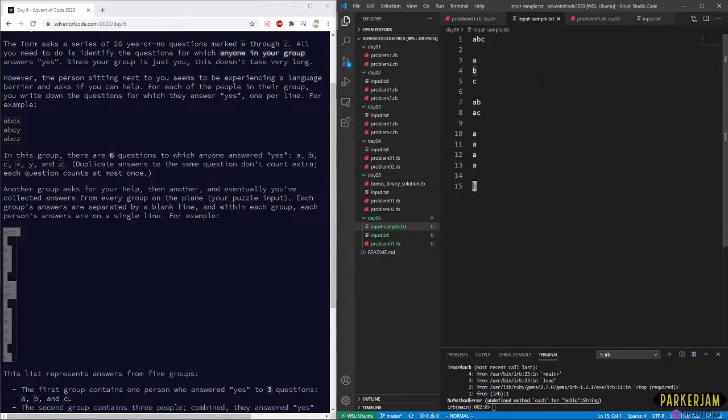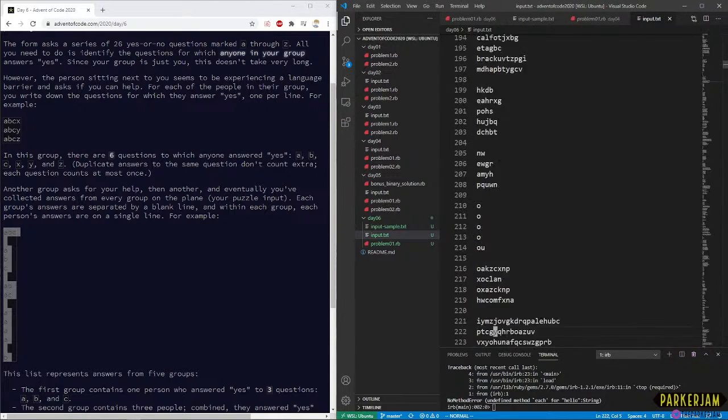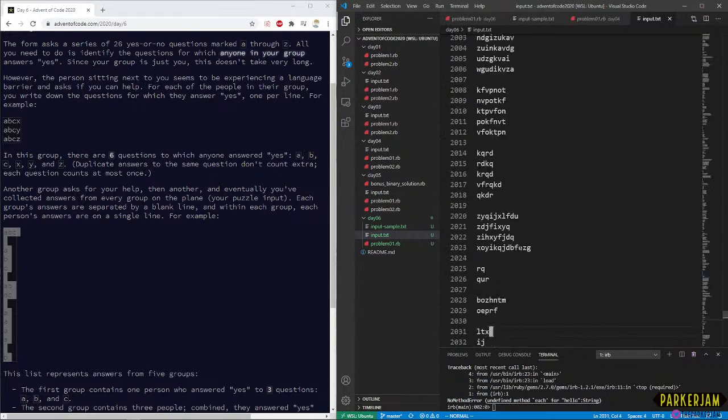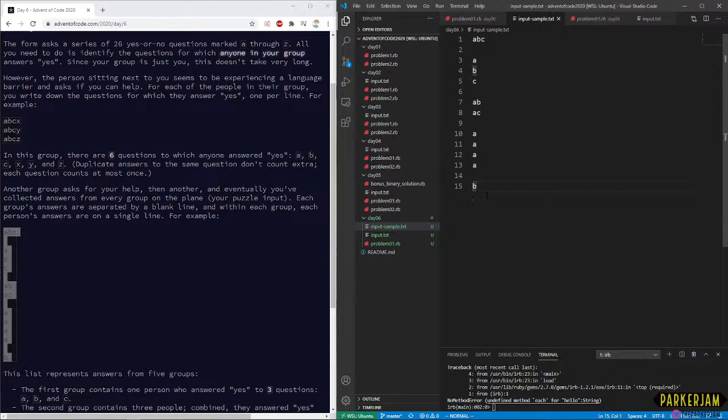There's no leading spaces. On the actual input, is there a trailing new line at the end? Because if not, we're going to need to do special casing there. Okay, there's a trailing new line at the end, so we're going to add one here as well, so that we don't need to do special casing for the sample input either. Otherwise, it would get a little more annoying.